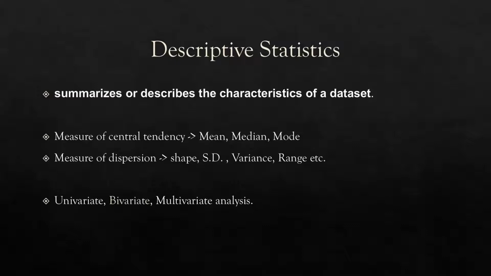And the second is measure of dispersion. In this, we are talking about the variance between the values. So in this, we are talking about the shape of our data set. What is the standard deviation? What is the variance? What is the range? And what is the interquartile range of our data set? All these things will come under the measure of dispersion.